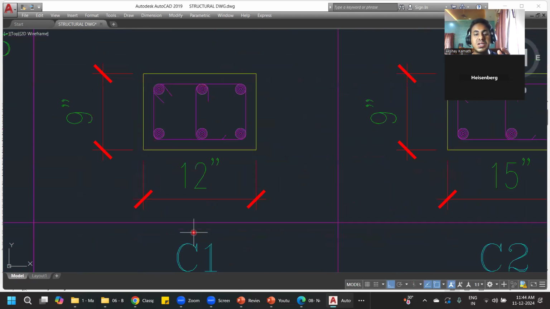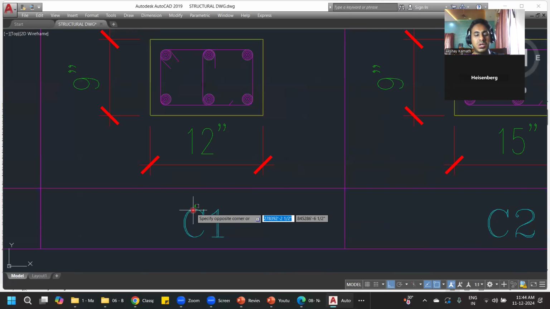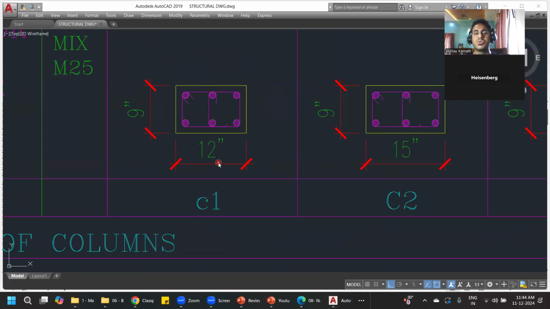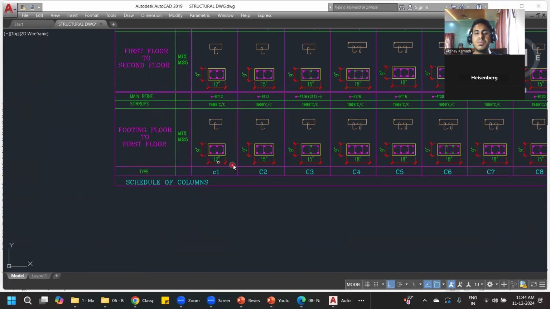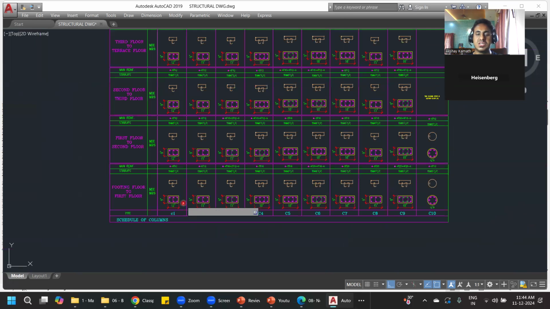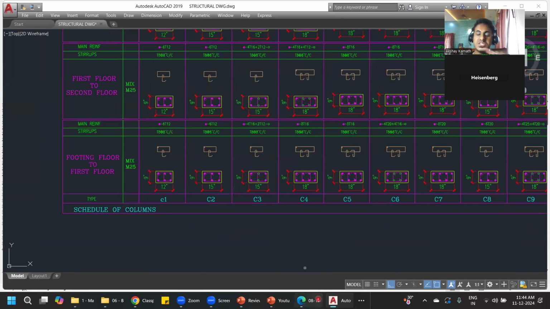In AutoCAD, you'll just sit here and write C1 column. You'll just come here and write C1 like this. This is the job of an AutoCAD draftsman. He will not decide whether a 9-inch by 12-inch column should come. That will be decided based on the structure engineer's input. And if you're a good site engineer also, you can decide all these things. And this is what you learned in engineering.